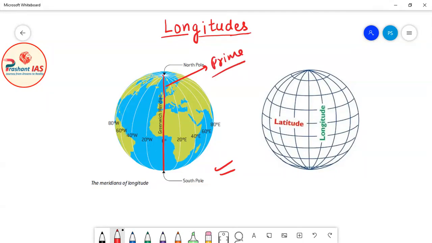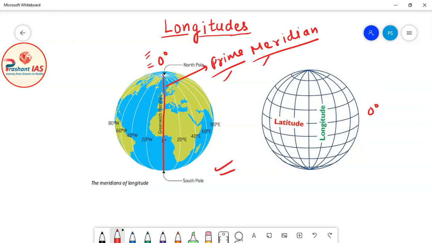As the value of our reference latitude, the equator, was 0 degree, the value of the reference longitude, the prime meridian, is also 0 degree. So we declared this longitude, highlighted in red in diagram number 1, as the reference longitude, called the prime meridian, and its measurement is 0 degree.